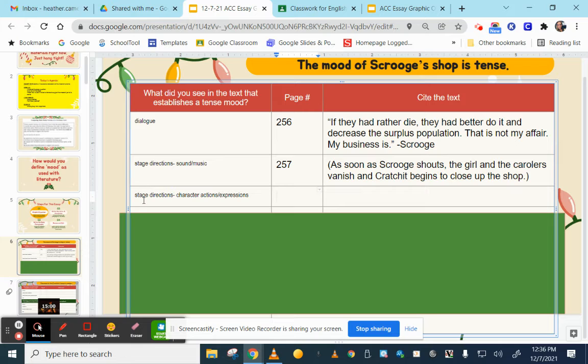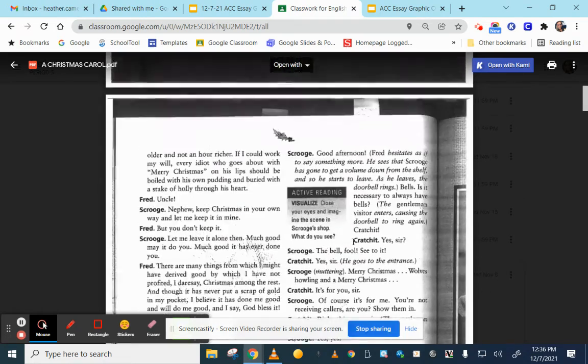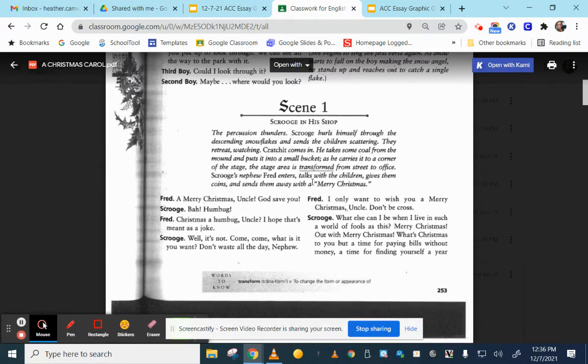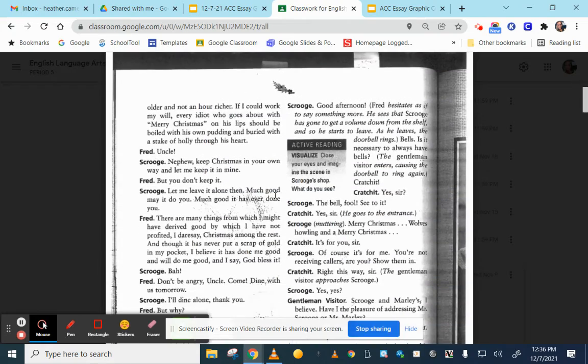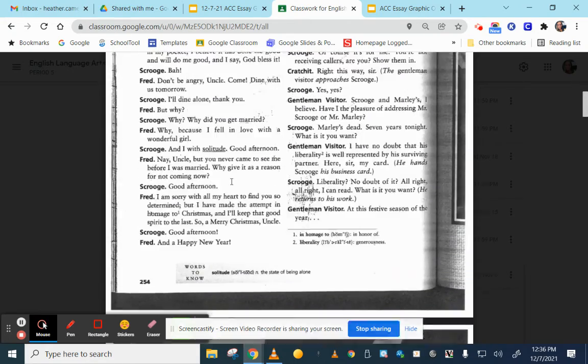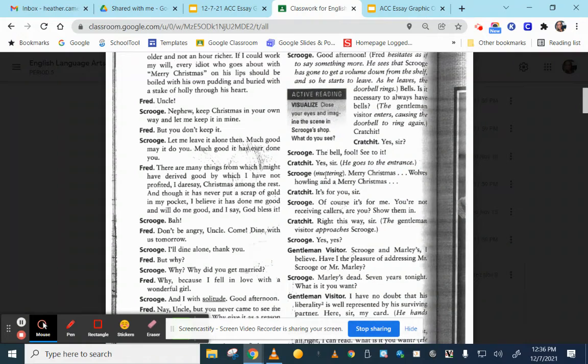All right, so lastly, let's take a look at stage directions specifically related to characters' actions or expressions. So let's go back into the play. I can start again back at the beginning of scene one, and I'm looking just for these words that are in italics because those are indicating that they're stage directions. So nothing here, no stage directions on the left. On the right, I don't see anything tense. Ooh, until right here. This is really interesting.